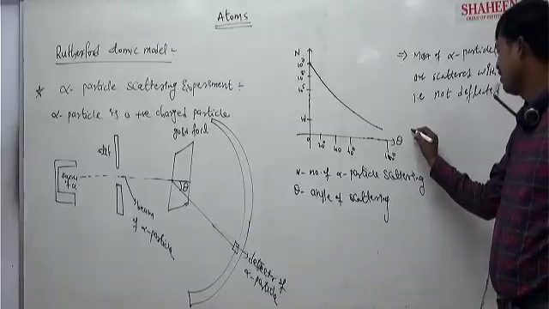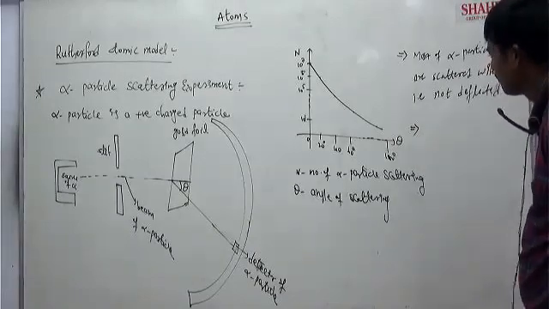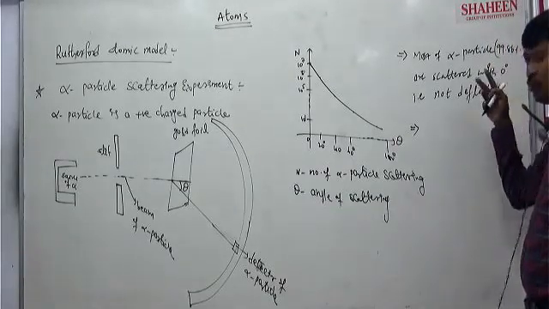Then the second point we can note from this graph is the remaining percentage. You see, 99.86% is not deflected.